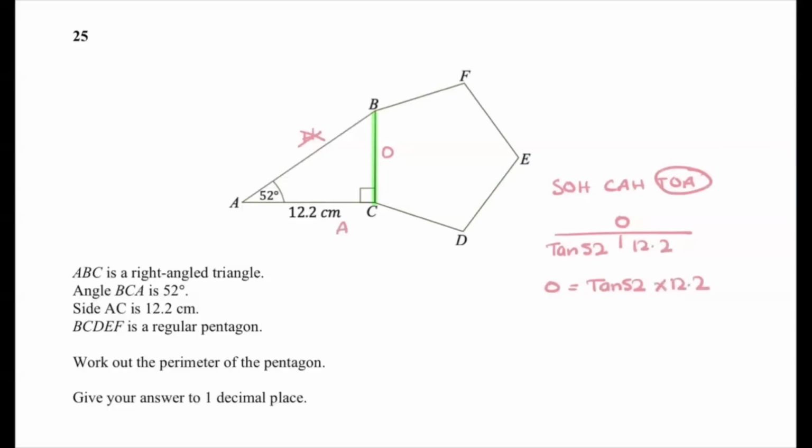So I'm going to pop that in my calculator. Now, this is really important. I must make sure I close the bracket. The calculator will open up a bracket as I type it in, and I must close that, or it could go horribly wrong. That's going to give me 15.615, and on it goes. Times that by 5, because I've got 5 edges, and that is 78.076, and on it goes. It says give your answer to 1 decimal place, so 78.1 centimeters.